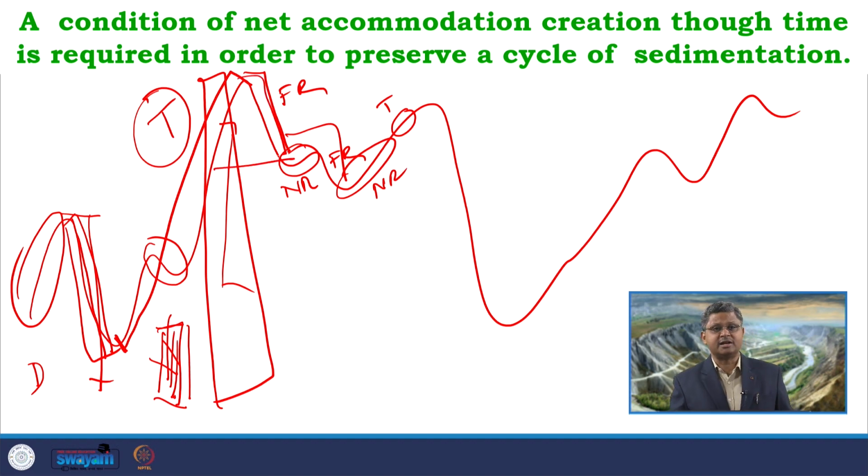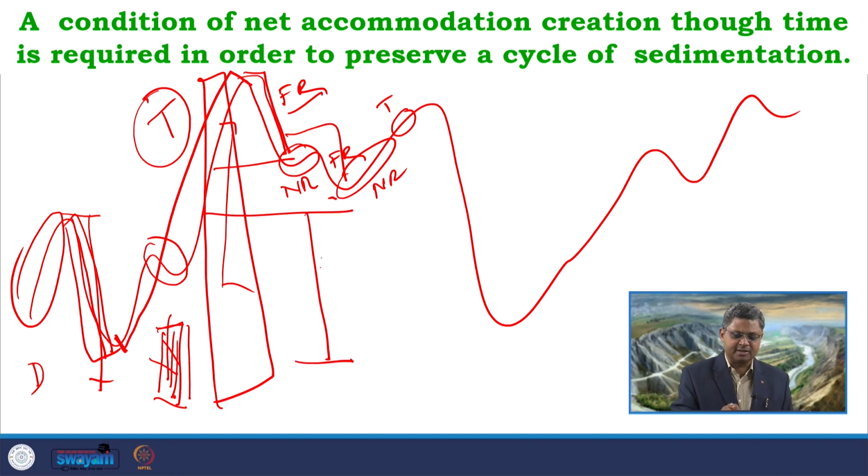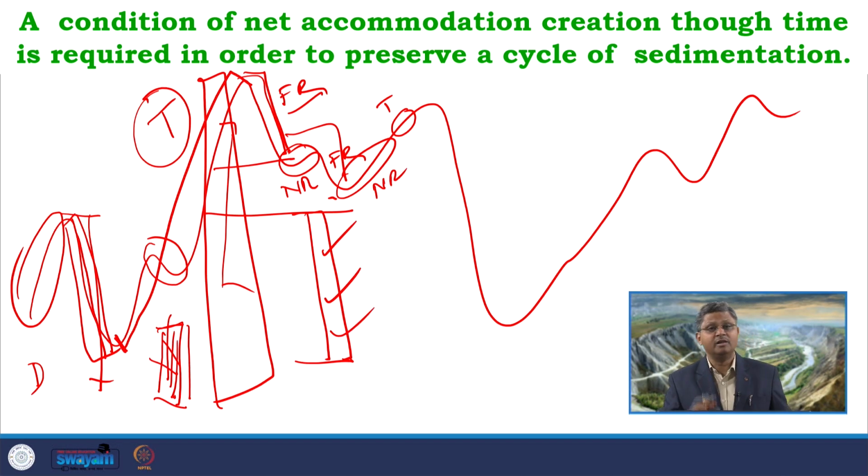There is a chance that part of that succession will get eroded during this phase of forced regression or this phase of forced regression. But even after that, we can get this much of succession preserved, this much of accommodation available for the accumulation of sediments. So, what we require is a condition of net accommodation creation through time, so that finally we get preservation of cyclic successions of sediments.